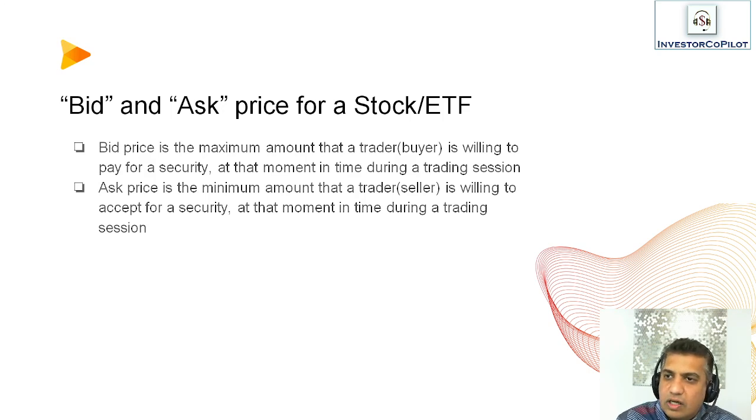Now, let's talk about bid and ask price for a stock or ETF. Bid price is the maximum amount that a trader who is a buyer is willing to pay for a security at that moment in time during a trading session. Ask price is the minimum amount that a trader who is a seller is willing to accept for a security at that moment in time during a trading session.